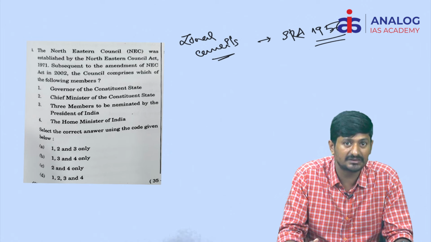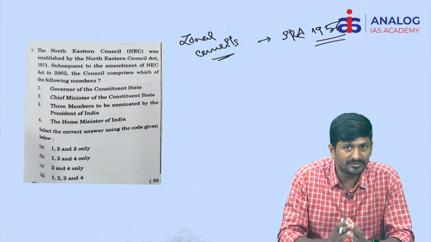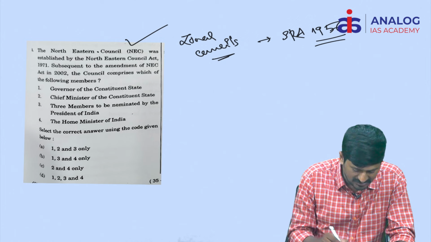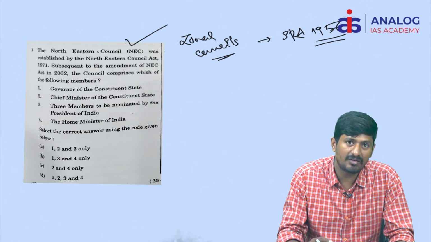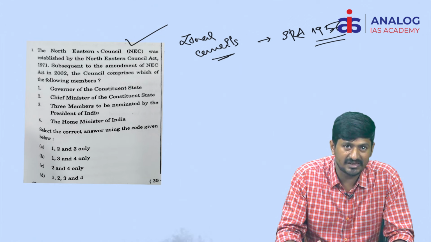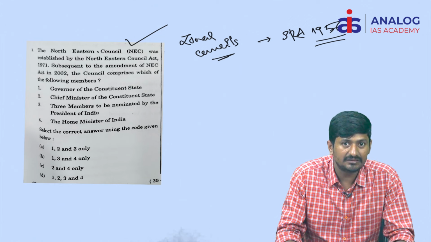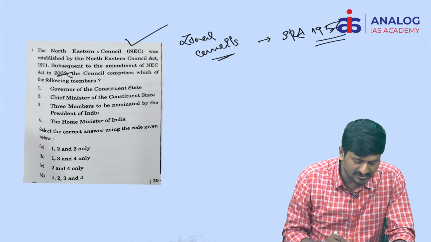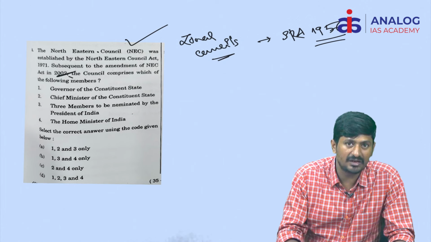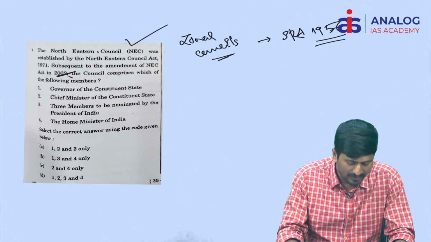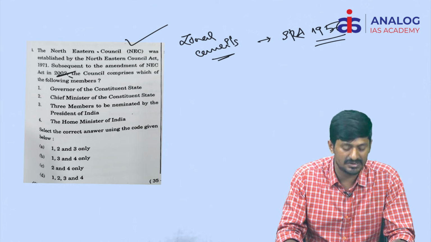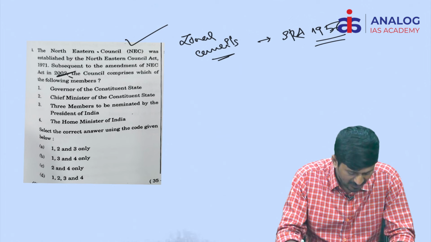A similar arrangement has been made for the northeastern states in the form of Northeastern Council by means of the Northeastern Councils Act of 1971. Initially, it had only 7 states. The 8th state, Sikkim, was added to the Northeastern Council by means of the amendment in the year 2002. Till that point of time, it was part and parcel of the Eastern Zonal Council. Keep this in mind.